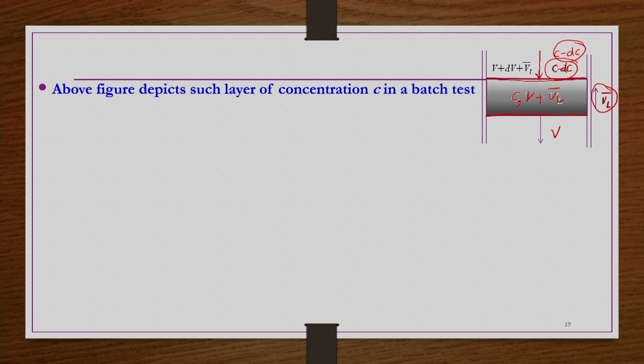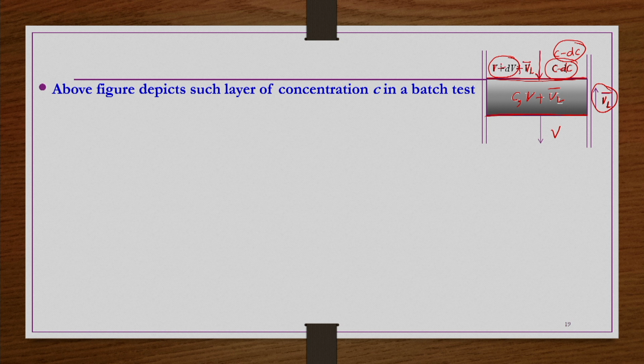And the velocity of the particles entering this layer is V plus dV with respect to the column wall. But if you write the settling velocity of the particles with respect to the layer, since the layer is moving up, it should be added with VL bar.